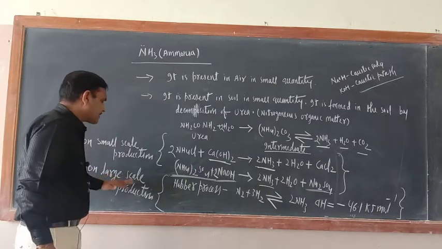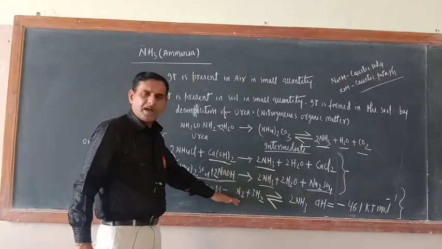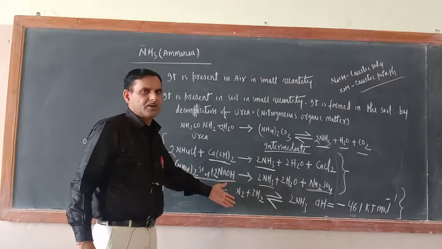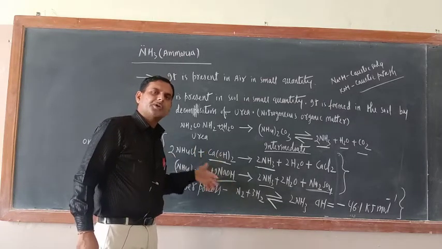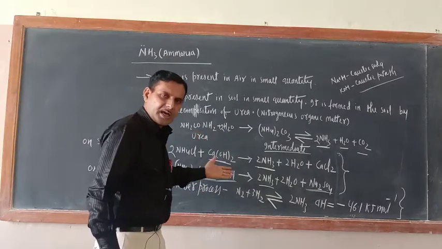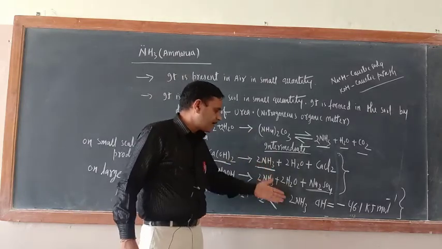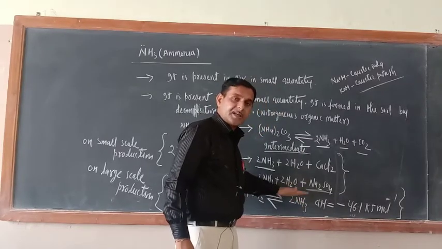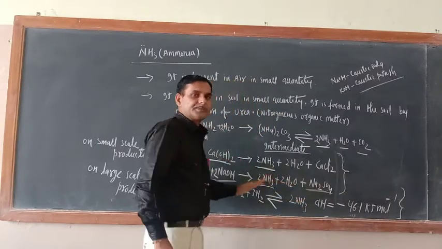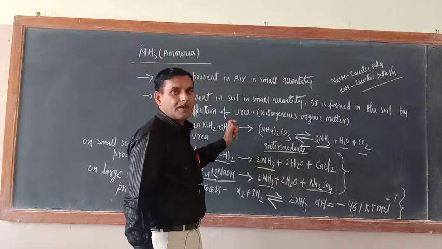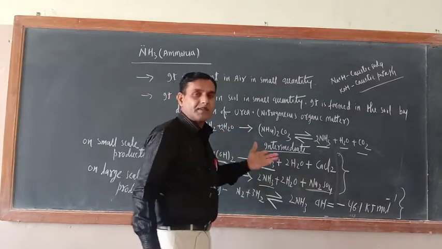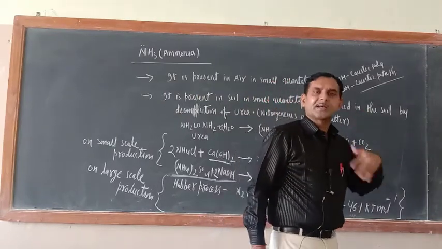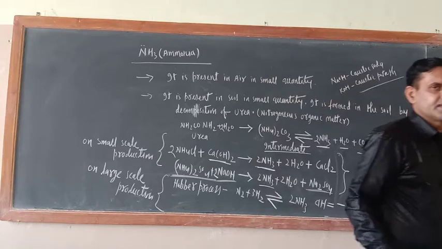As far as large-scale production is concerned, now the Haber process is there, and yesterday I taught so many things about the Haber process. So there is no need to tell the same thing time and again. How can you maximize the yield of ammonia in the Haber process? Yesterday only I have discussed. So in this way the introduction of ammonia is over. Now the physical properties, chemical properties, structure and chemical reactions, we'll discuss.